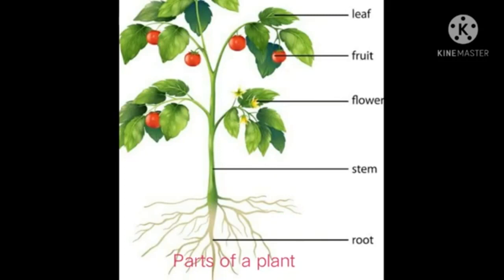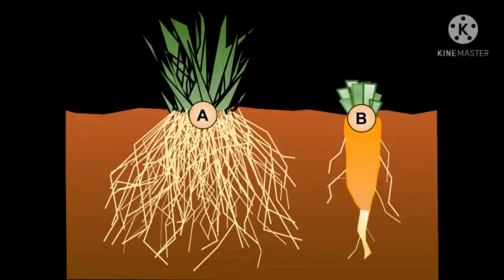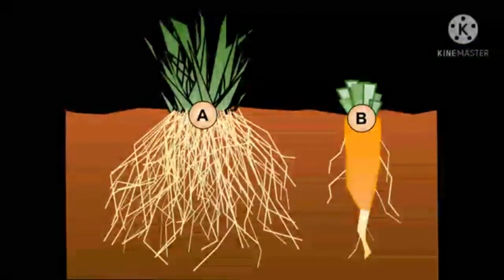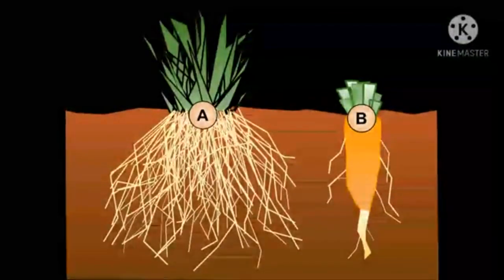First we'll see the root system. It is usually below the soil and consists of one or many branching roots. The roots of a plant are generally inside the soil and perform two basic functions.